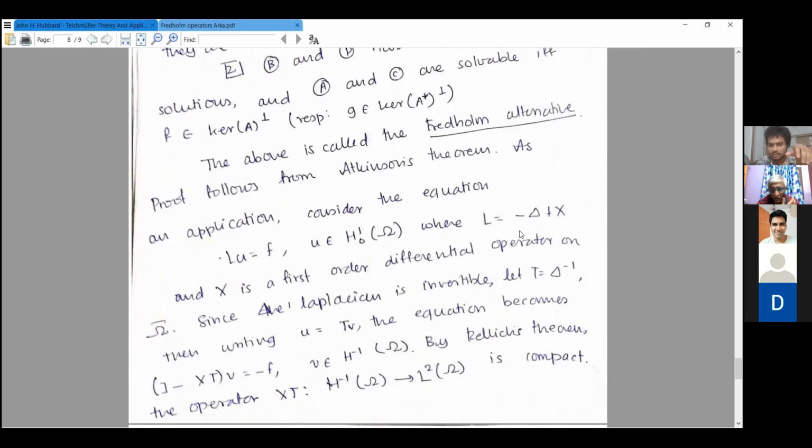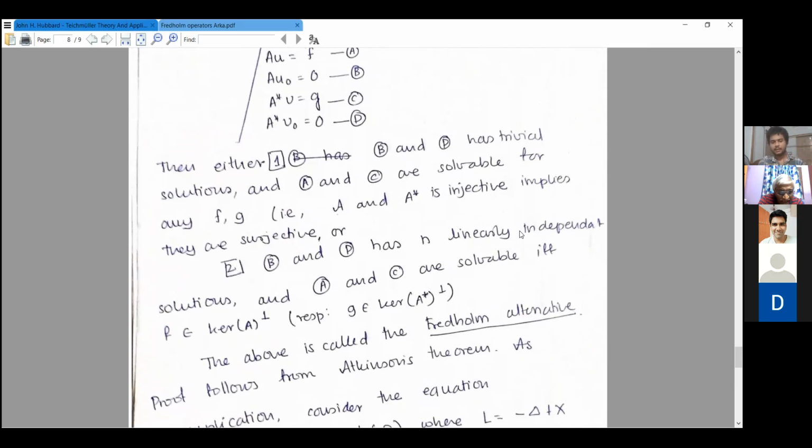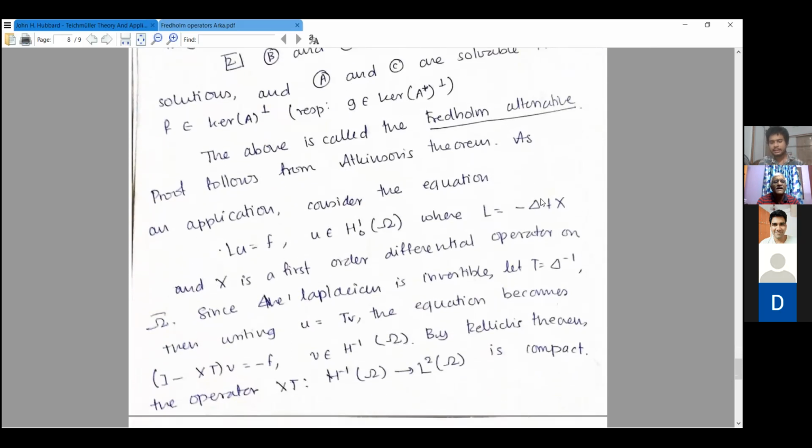So last part, essentially L is delta plus X, where delta is the Laplacian. So if you have a Riemannian manifold, then you have a natural Laplacian operator, which is a second order differential operator on this manifold. So you take L to be minus Laplacian plus X, where X is first order. Is it a bounded operator? The Laplacian is unbounded. It depends on whether the manifold is compact or non-compact.